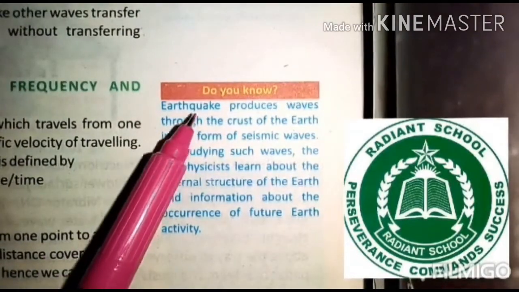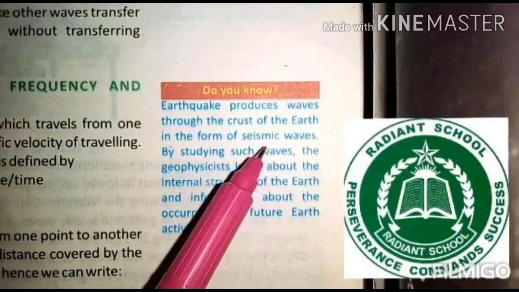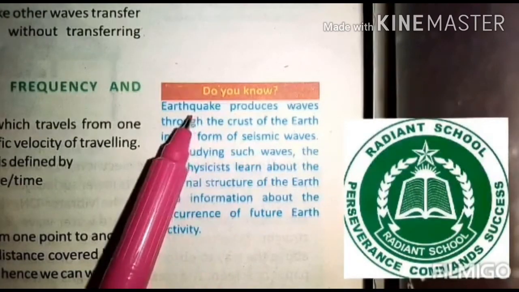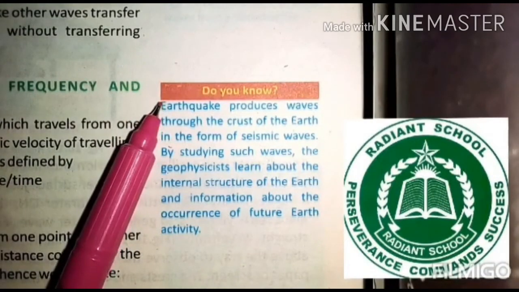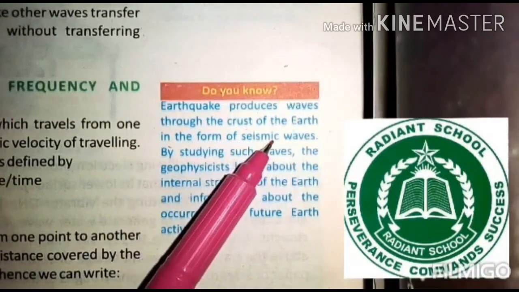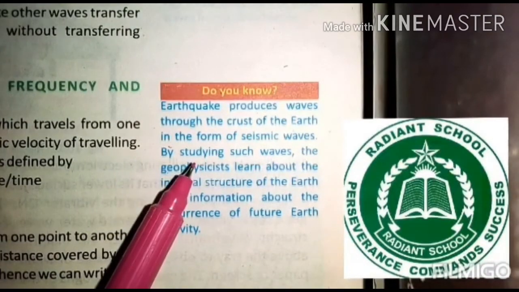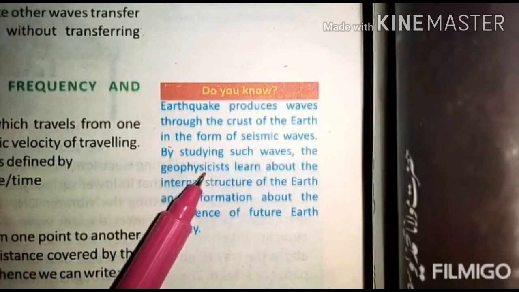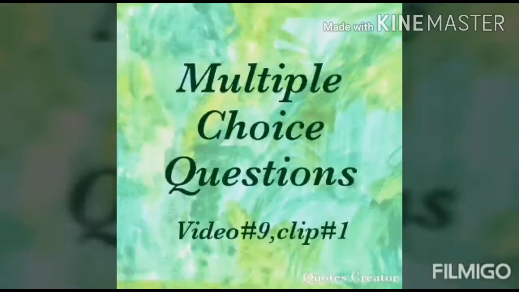Next is earthquake produces waves through the crust of the earth in the form of seismic waves. Whenever there is an earthquake, vibrations are there. The buildings used to vibrate. From where do those vibrations come? Those vibrations come from the seismic waves which are produced in the crust of the earth. If such waves are studied, the geophysicists learn about the internal structure of the earth and information about the occurrence of future earth activity, whether there will be more earthquakes in the near future or not, etc.